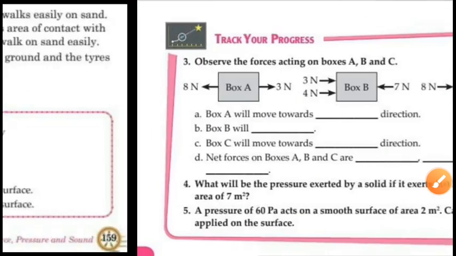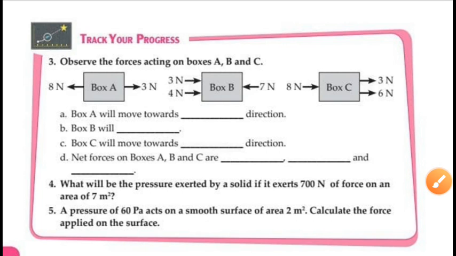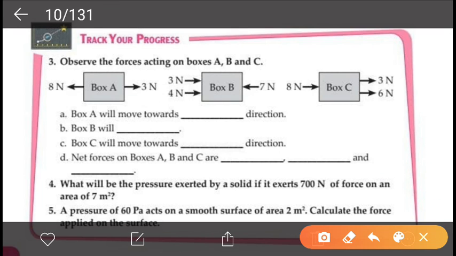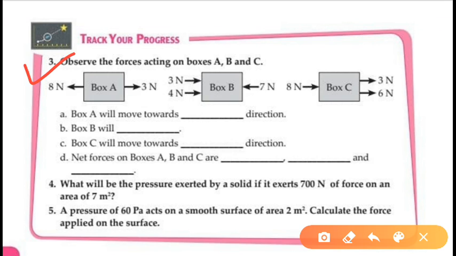Now we will discuss some questions where we observe the forces acting on boxes A, B and C. In box A, the box will move towards the direction of 8 Newton. Okay, why? Because this force is more as compared to 3 Newton.